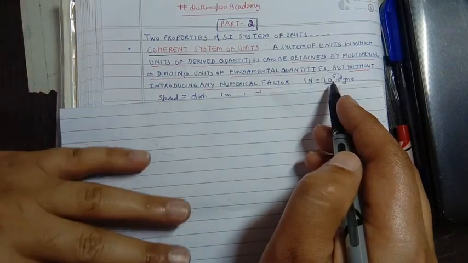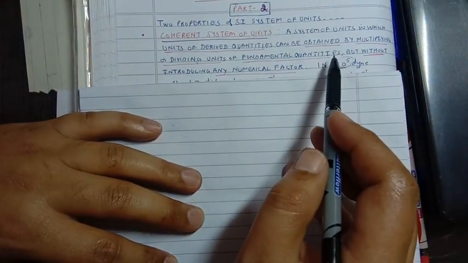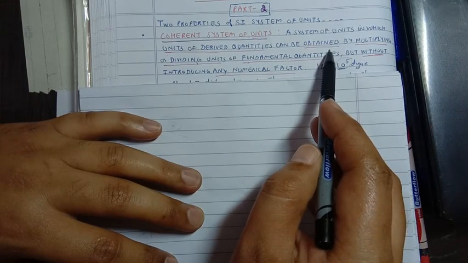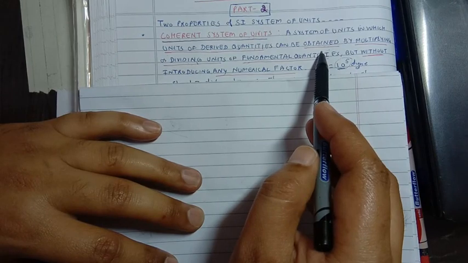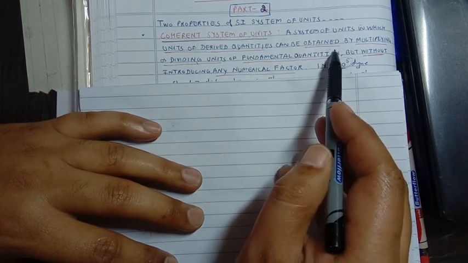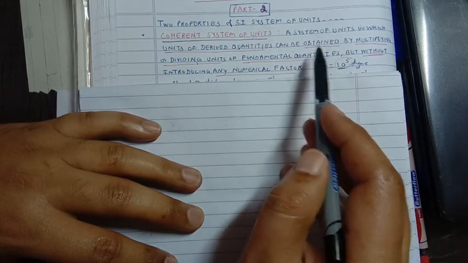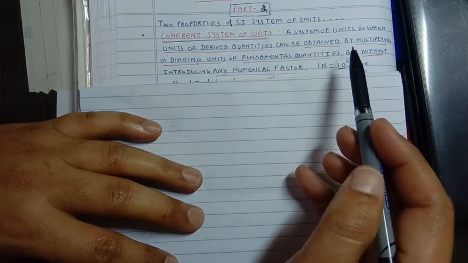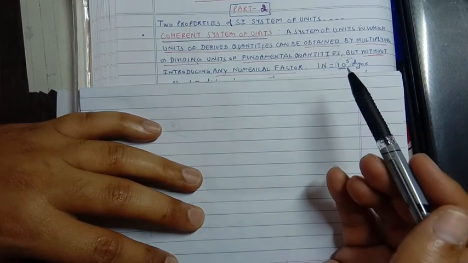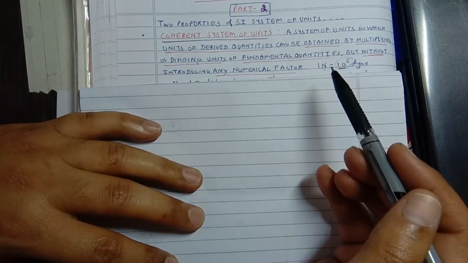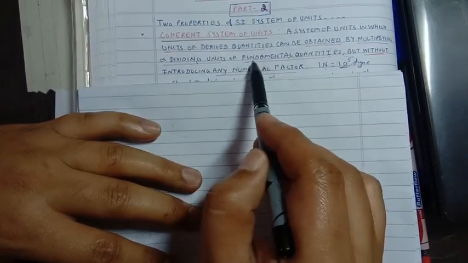So the SI system helps us, as it is a coherent system of unit. That means all the fundamental quantities are defined with their SI units such that their numerical value is always equal to 1. For example, for mass it is 1 kg, for length it is 1 meter, for time it is 1 second, for current it is 1 ampere, and so on. Whenever we divide or multiply 1 with 1, we always get 1. So there will not be any numerical or conversion factor involved whenever we obtain the units of derived quantities from the fundamental quantities.